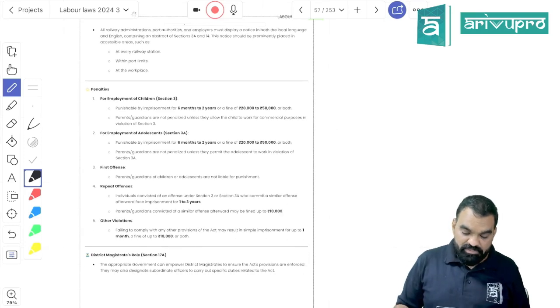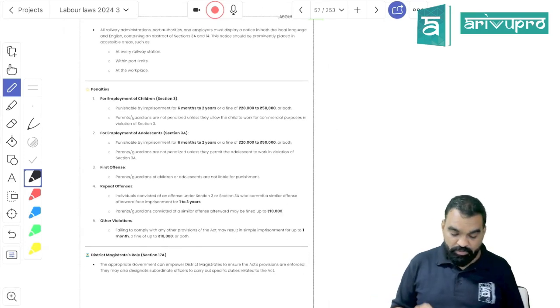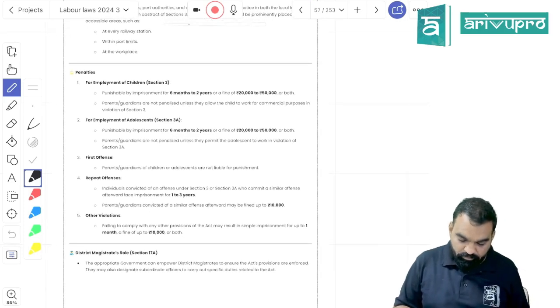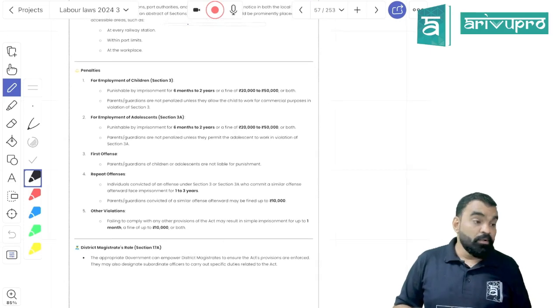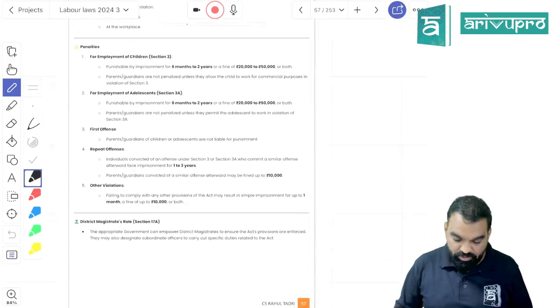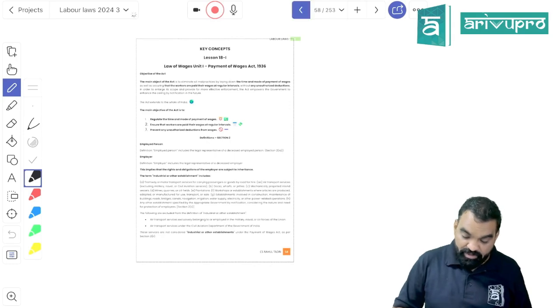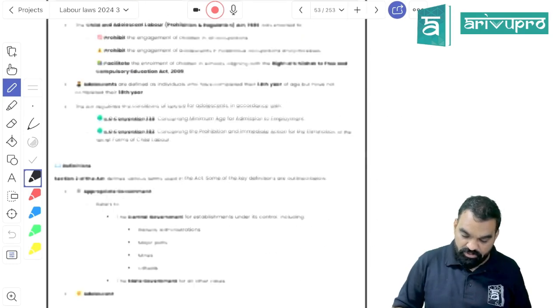In every railway station and other workplace, it should be clearly written that child labor is prohibited. Okay. If you are involved in breach of any norms related to child labor or adolescents, it will lead to 6 months to 2 years imprisonment. Okay. This is child labor. Got my point, students? Is it clear?